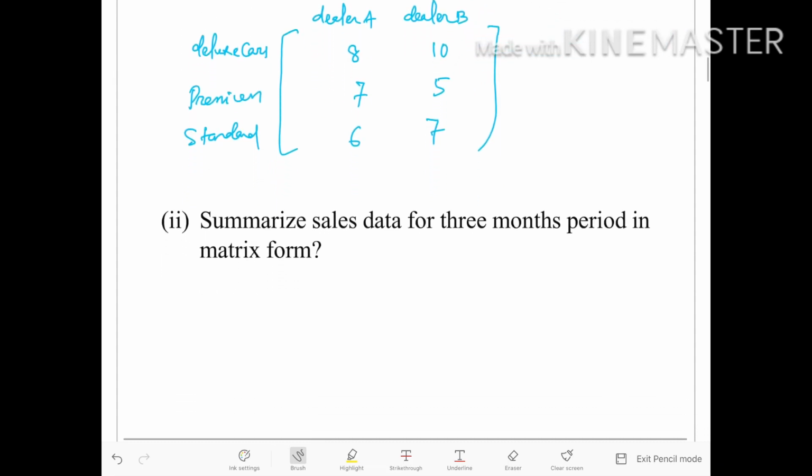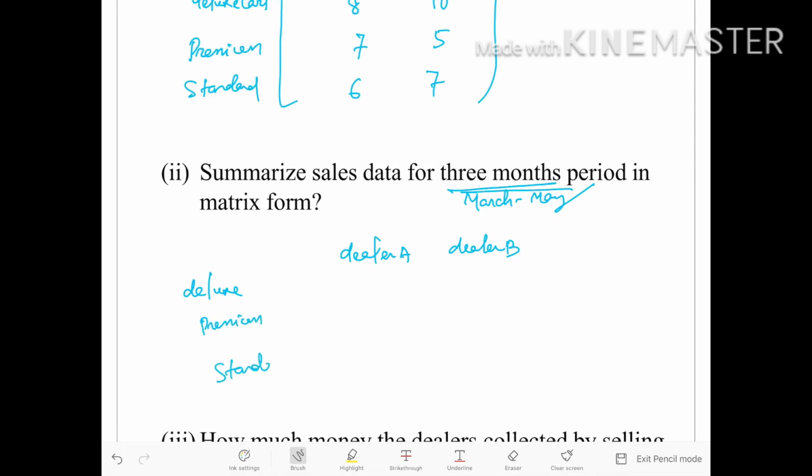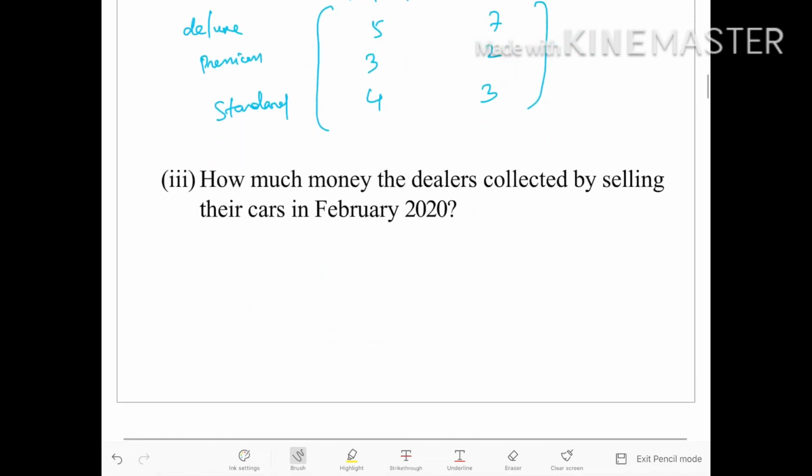Now comes the second one. Summarize sales data for the 3 months period in matrix form. 3 months period means during the pandemic period, that is from March to May. So the data is like this. Deluxe cars, premium cars and standard cars. So for dealer A, it is 5, 3, 4. This is the sales in the pandemic period. 5, 3, 4 and 7, 2, 3.